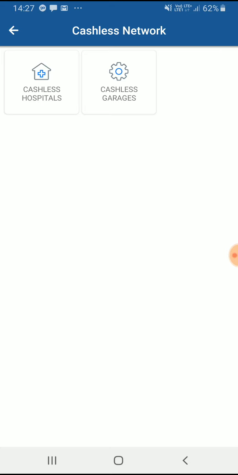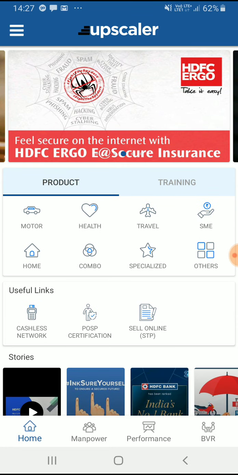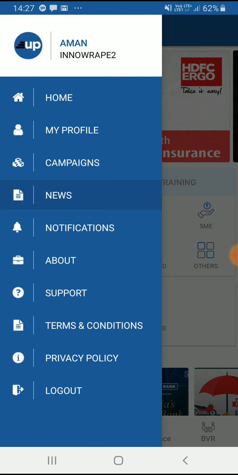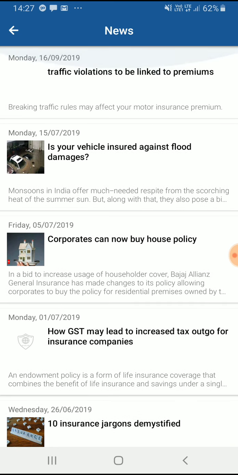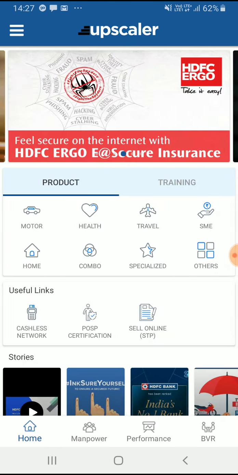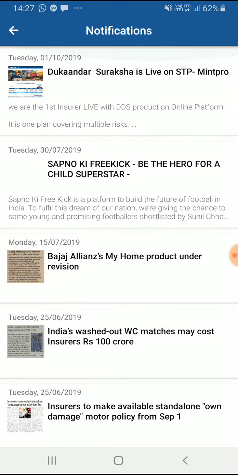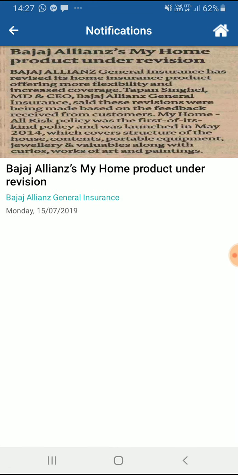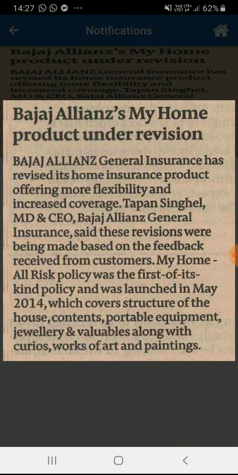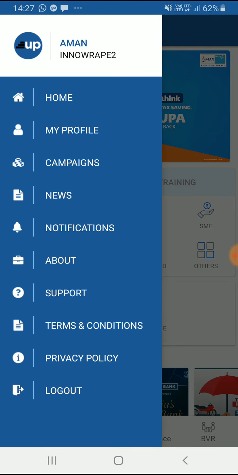On a similar basis, we have garages, and we can have other modules also, like branch network or any other network you want to display in this network. We can have that. Then we have news. Then notifications. And then we have support.